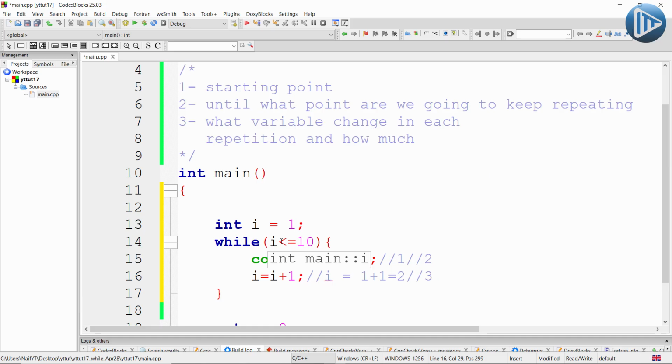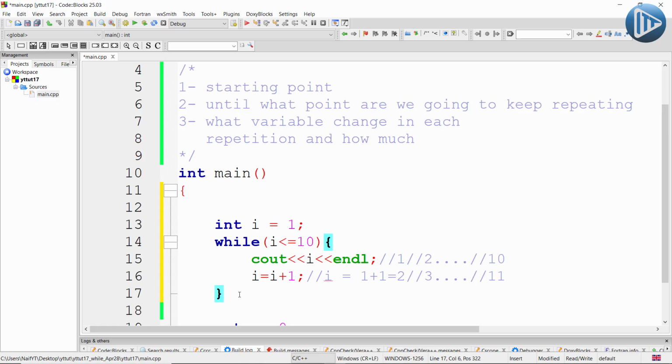Is 3 less than or equal to 10? If yes, keep repeating the code inside our while loop until it prints the number 10. After printing the number 10, it will increase i by 1 and become 11, and check, is 11 less than or equal to 10? Of course not. So in this case, it will stop repeating the code inside and exit the loop.